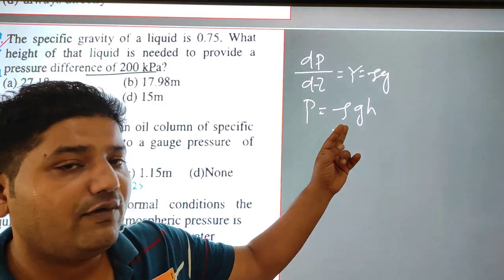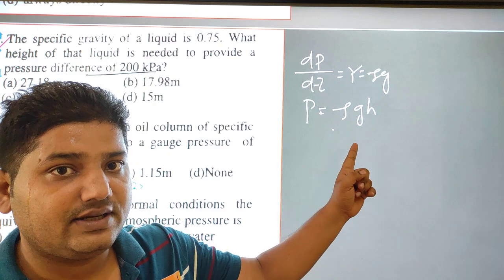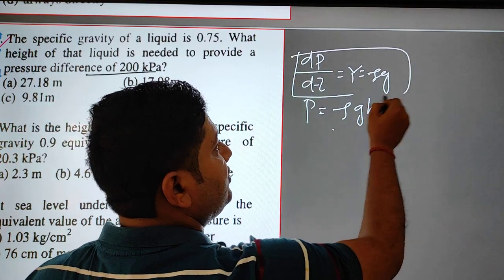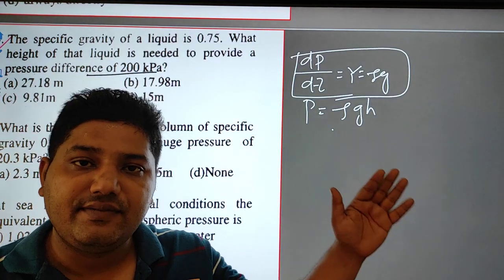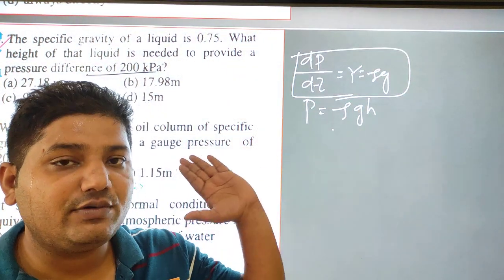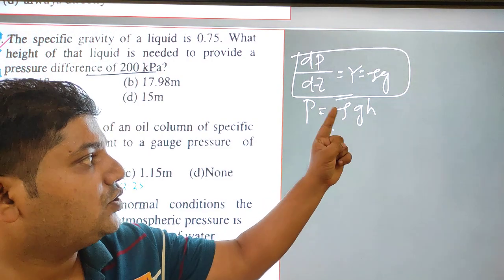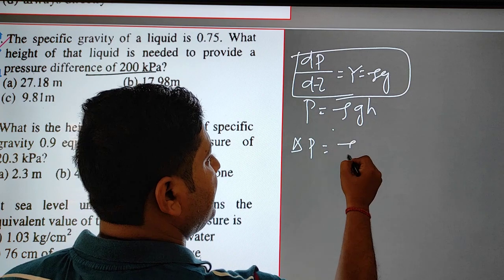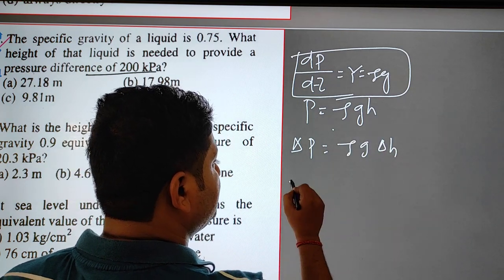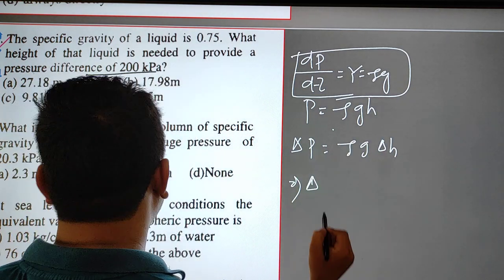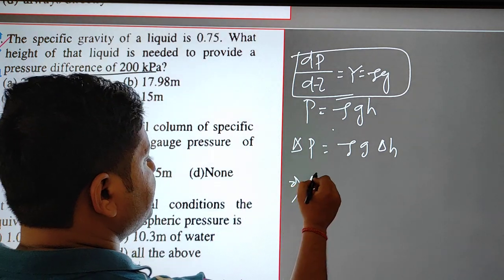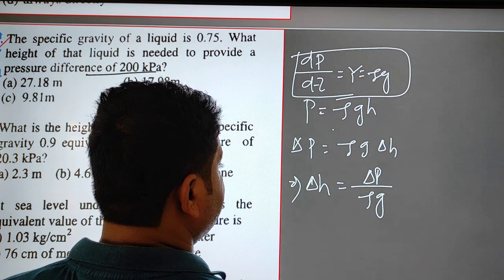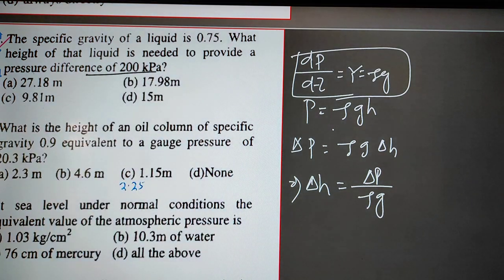This is valid when the density of the fluid is constant. Otherwise you start from dP by dz equal to gamma, and integrate the pressure from height h1 to h2 and find the pressure. But here pressure will be equal to rho g h. The change in pressure is given, and the change in height is what is asked. So del h is nothing but del p divided by rho into g.